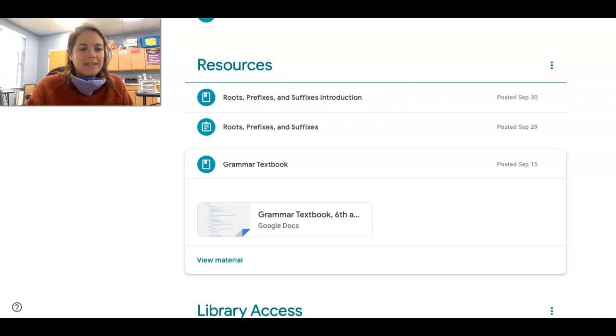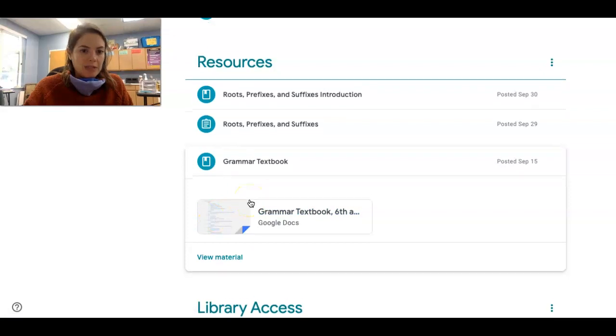Hey guys, so today we're going to be talking about dependent clauses still, but we're going to learn about a new type of dependent clause. And this type doesn't begin with a WUBIS word. Okay, so it's still a clause, it has a subject and verb, and it still is dependent, so it can't stand alone as a sentence, but it's not going to begin with one of those subordinating conjunctions. Okay, so let's talk about that.